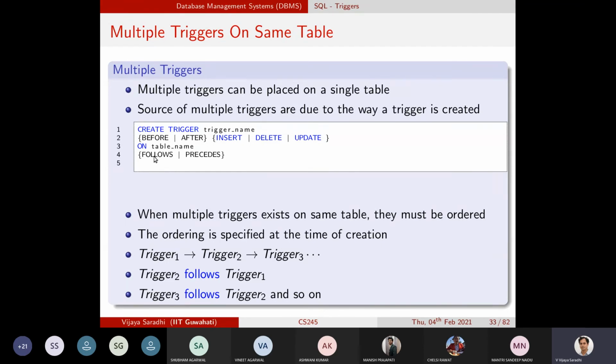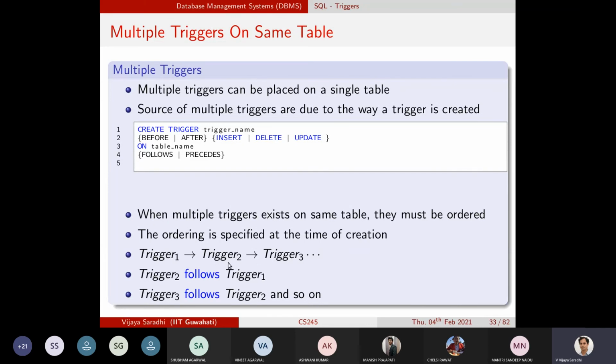The way you do it is: create trigger T1 before insertion on table 1, and create trigger T2 after insertion on table 1 follows trigger 1, which means this order will be honored.